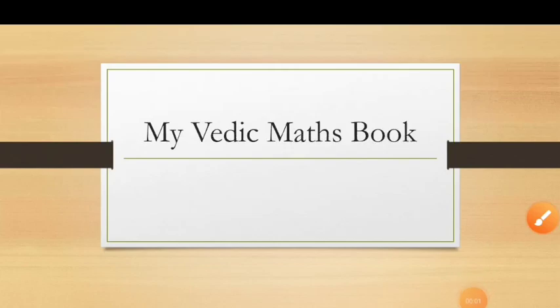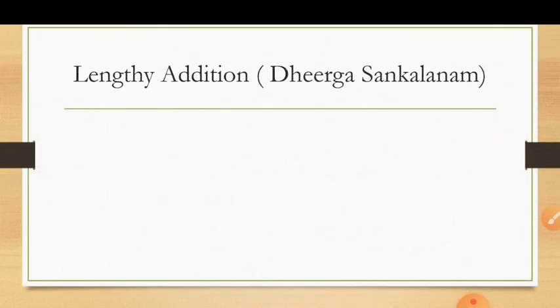My Vedic Maths book, first trick in Maths or Vedic Maths. So today our topic is how to solve a lengthy addition. What is a lengthy addition? Lengthy addition means a long sum, for example 75 lakh 65,098 plus 17 lakh 86,097. This type of sum is called a lengthy addition.